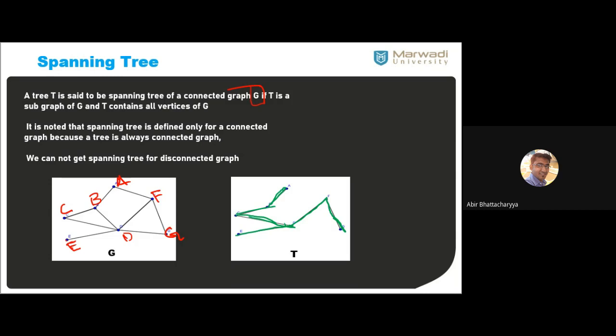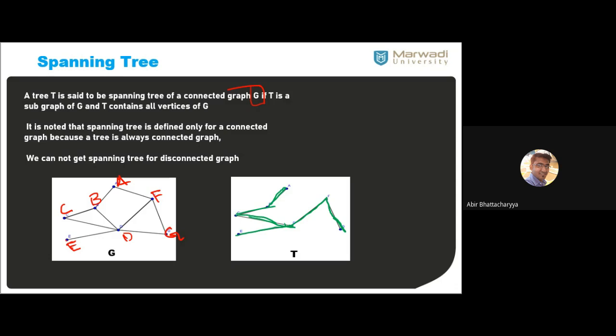For any graph, it may be possible to draw 7 spanning trees, 8, 10, or 100 spanning trees, but infinite spanning trees are not possible. Depending on the graph, we can arrange the spanning trees.